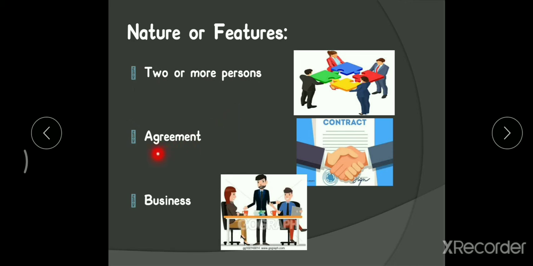Next one is what? Next feature, what are they saying? Agreement. So the partnership will come into existence. Partnership is a result of an agreement between two or more persons to do a business and to share the profit and losses. So when two or more persons join, they will make a contract, they will make an agreement. Okay, what type of agreement? To start a new business. We are coming together for the purpose of starting a business, we are doing some business, and whatever profit, whatever losses arise from this business, we are going to share. That is what they make an agreement.